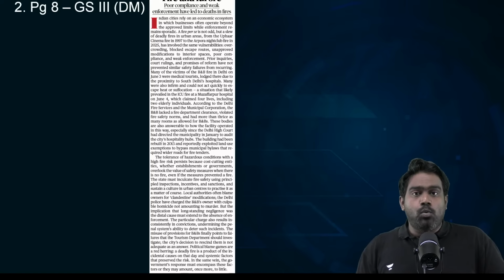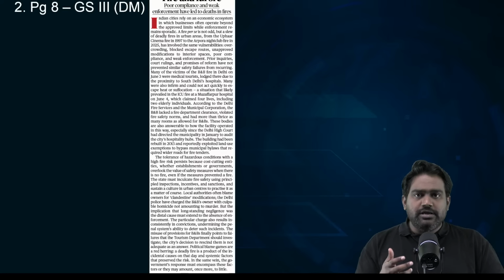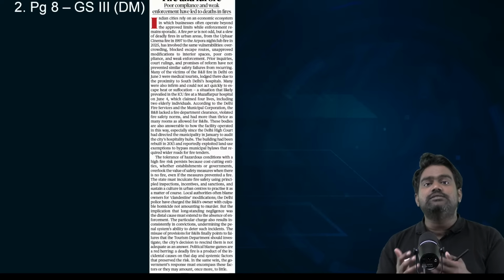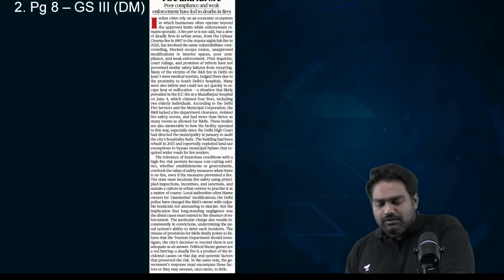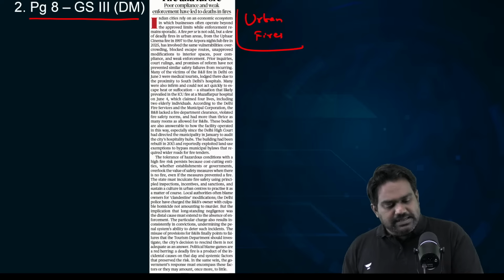So this is the stark warning that you need to take away from the article, and it's essentially a caution for the government as well to plan for the difficult months and years that lie ahead. Next, we have an important editorial that deals with the deadly urban fires that India has witnessed.